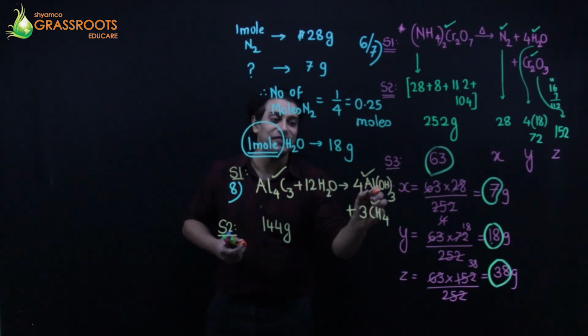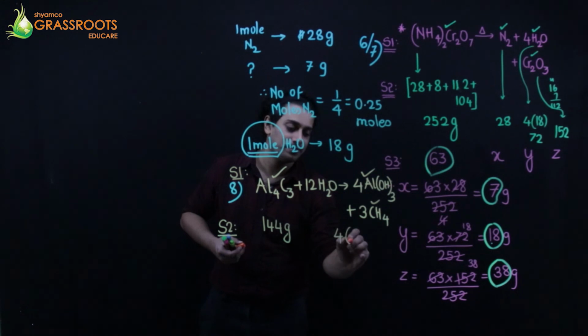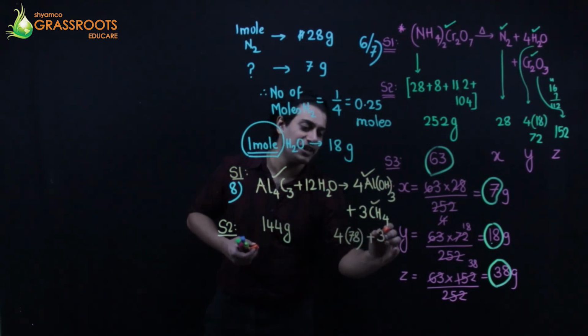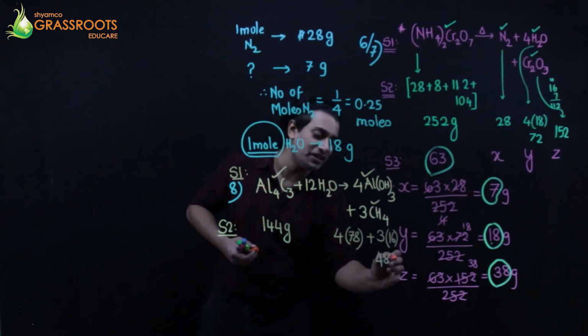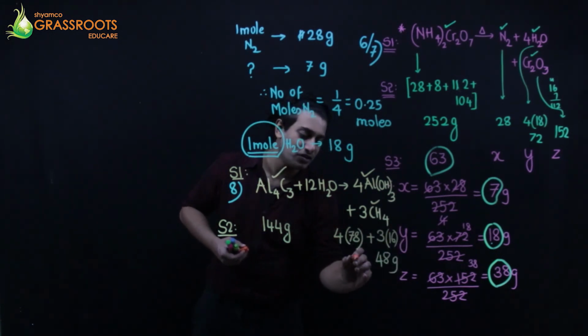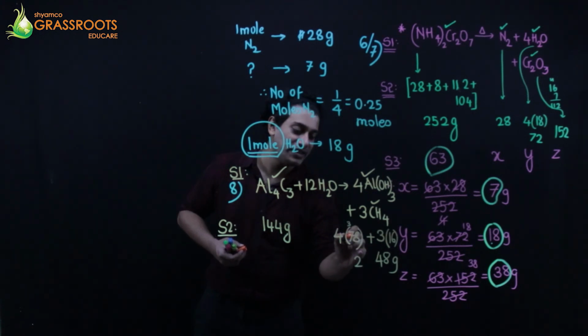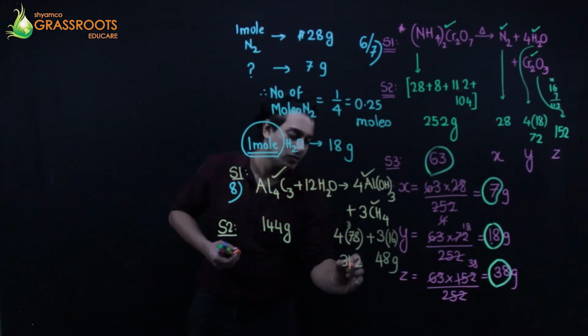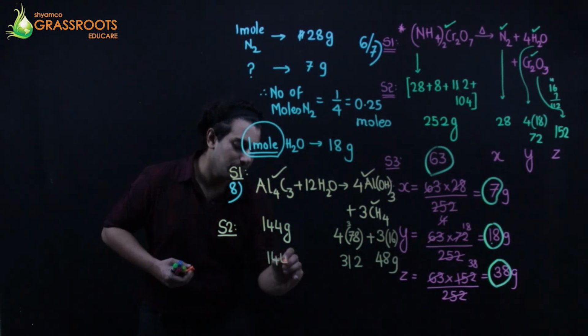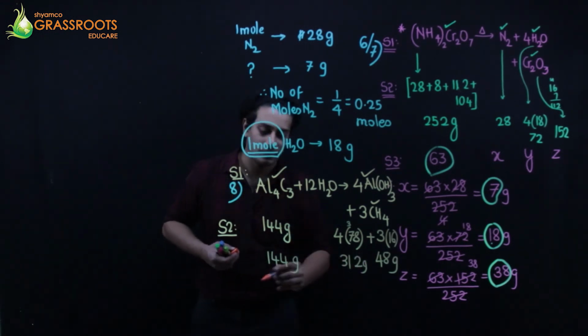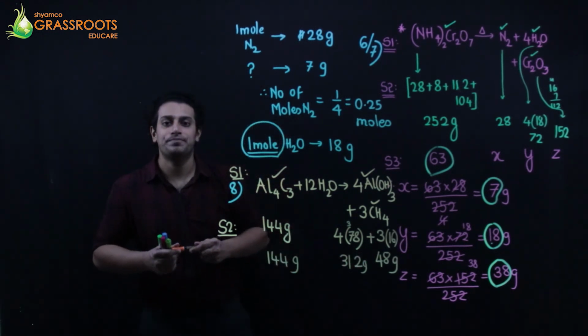Aluminium hydroxide is 78 into 4 plus methane is 3 into 16. So 48 grams. 8 4s are 32. 28 and 3. 31. This is your step 2.